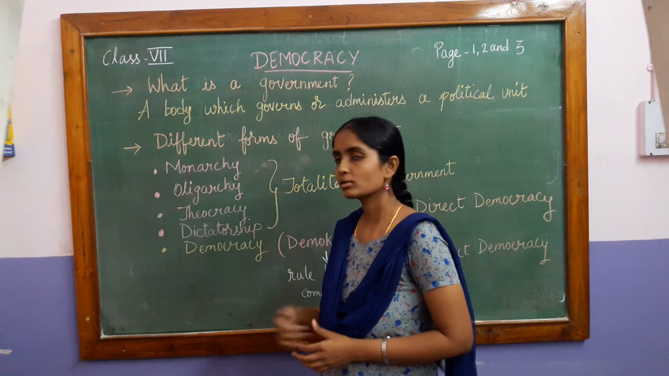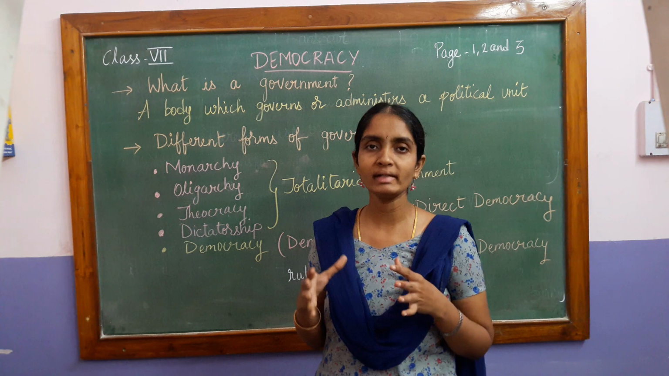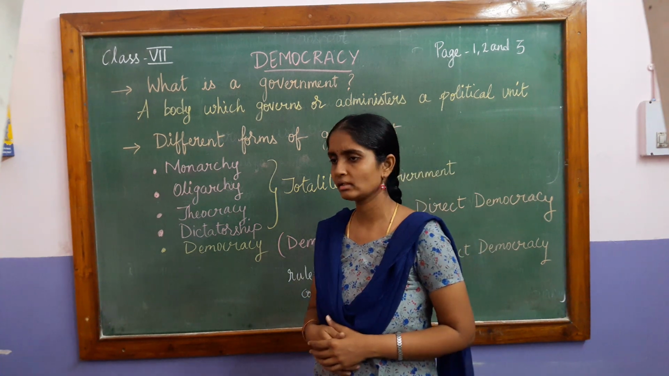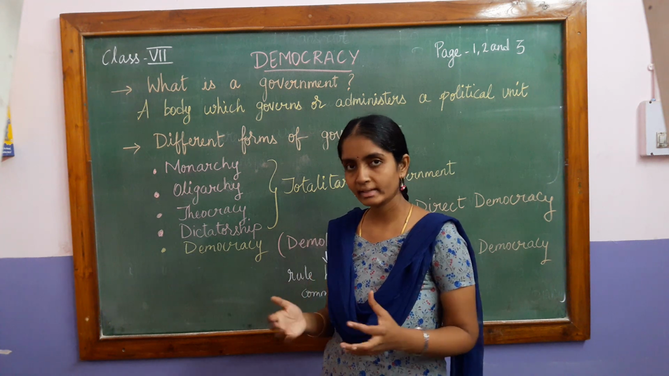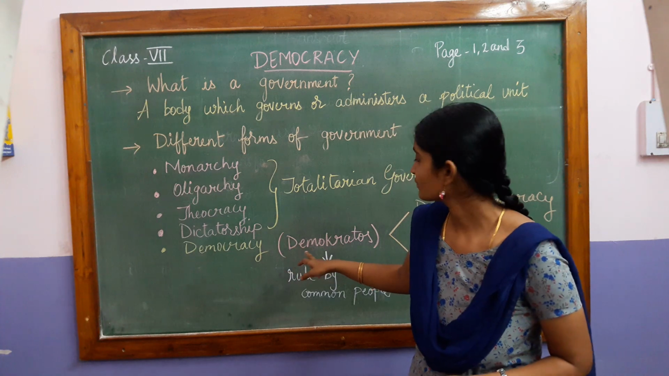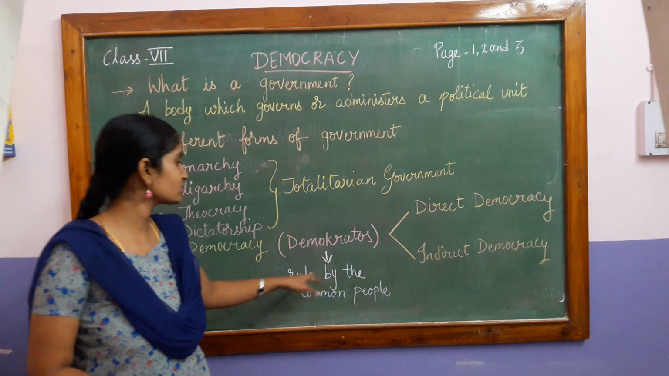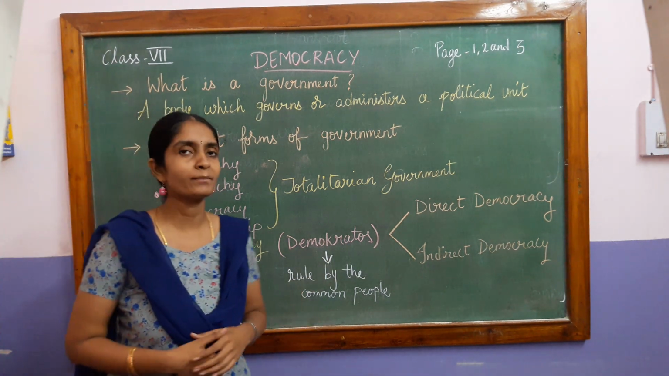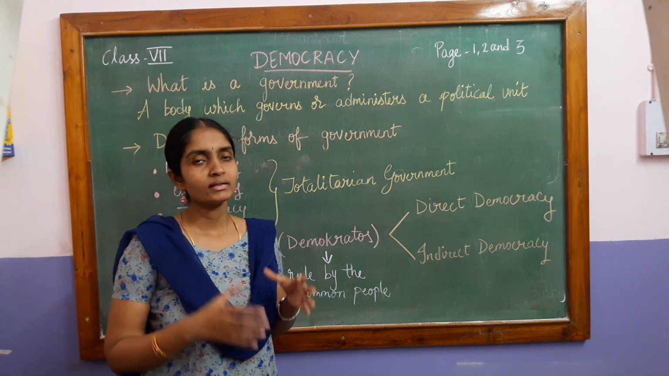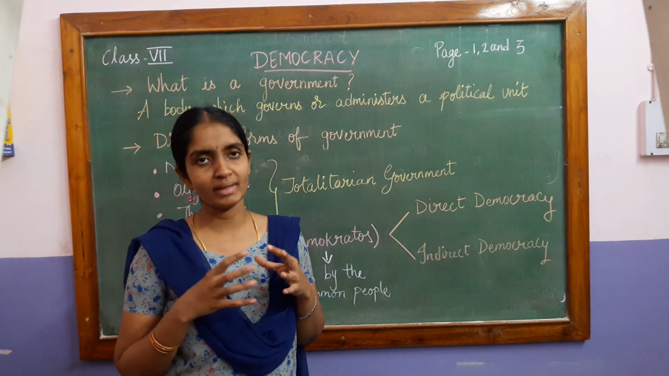Now, let's come to democracy. Democratical government is the most common government in the present scenario. So, democracy. How is that word derived? Democracy comes from a Greek word, that is demokratos. What does demokratos mean? Demokratos is nothing but ruled by the common people.